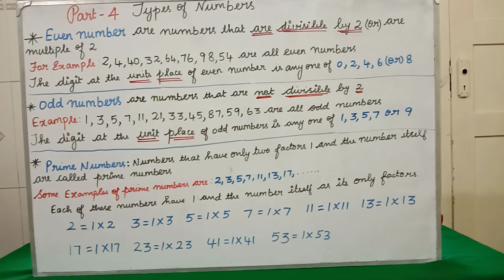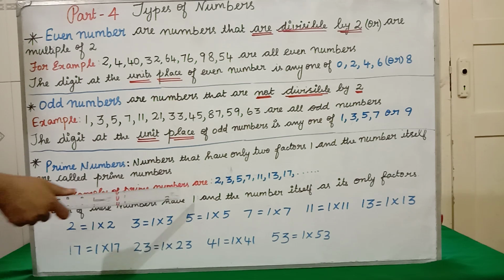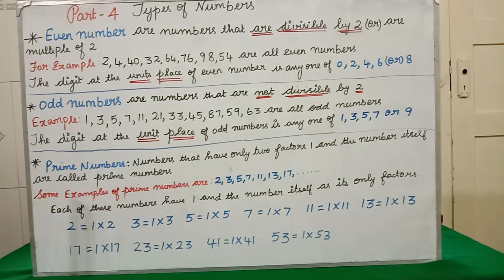Clear? Next, we will see prime numbers. Numbers that have only 2 factors, 1 and the number itself, are called prime numbers. Clear? What is a prime number? A number that has only 2 factors, 1 and the number itself. Some examples of prime numbers are 2, 3, 5, 7, 11, 13, 17.